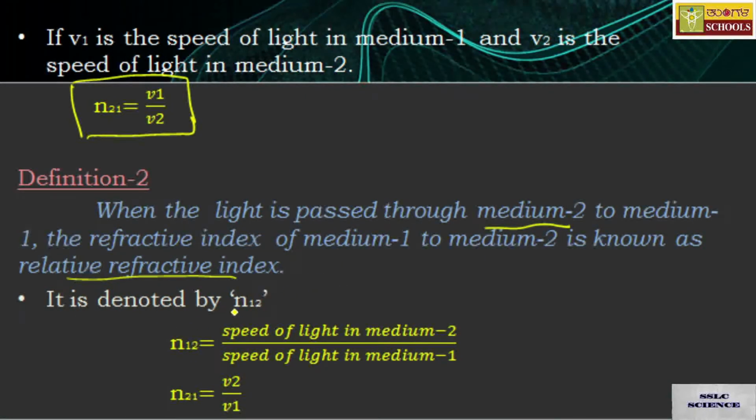That is given by n12, which is equal to speed of light in medium 2 divided by speed of light in medium 1. So this is the formula.